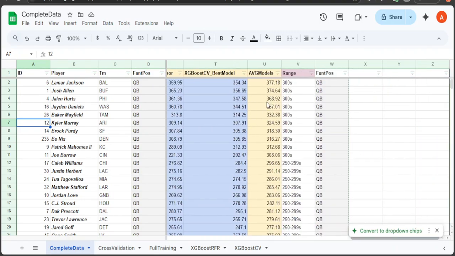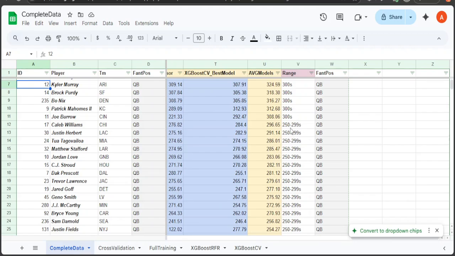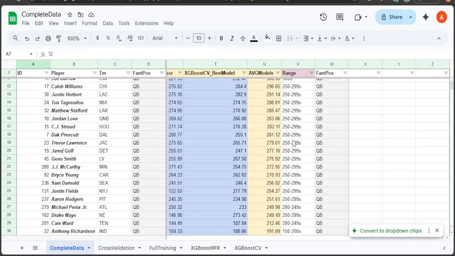Averaged them out, and we can see here, based on these 4 models, I put a range for the players that are in the 300s, the 250 to 290s, then the 200 to the 249s, and then 150 to the 200s. So let's look at